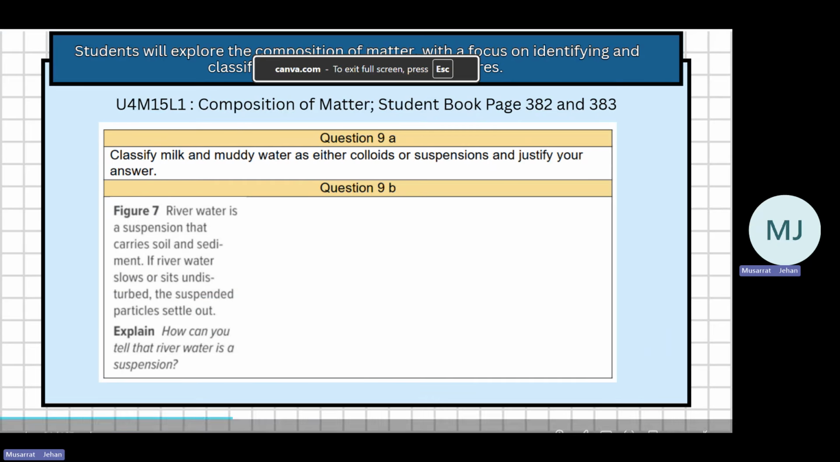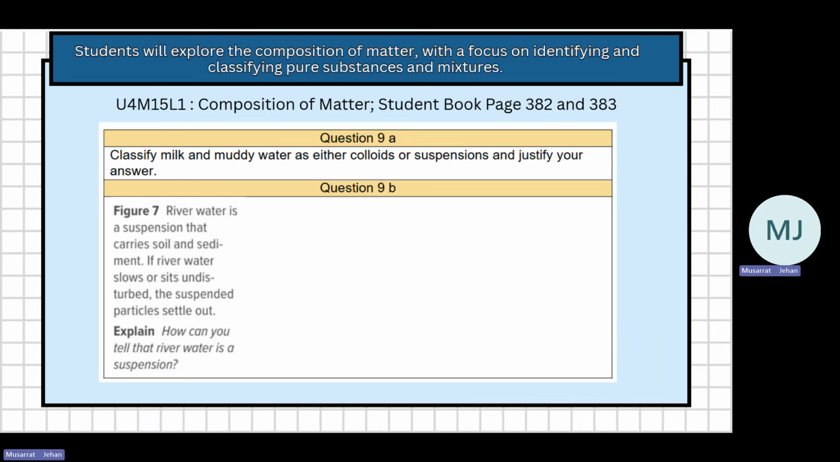So you can go through the first video and there you'll find the other multiple choice questions from different lessons. So now we come to the next module, and we are talking about the lesson Composition of Matter, page 382 and 383. So here the question is: classify milk and muddy water as colloids and suspensions. So you should know about colloids, suspensions, and then you have to talk about river water. If it is a suspension, it is carrying soil and sediment. If river water slows or sits undisturbed, so we're going to talk about that.